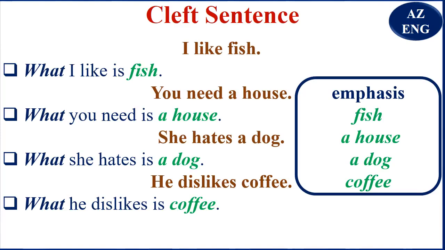So you see, this is different from it was you. Talking about it was you is an example of a cleft sentence. I mean, it was you that I saw, it was you that I heard. But here it is what, not it. You should remember that. So this is an example of a WH cleft sentence. The other one, I said, is an it cleft sentence. Let's move on.